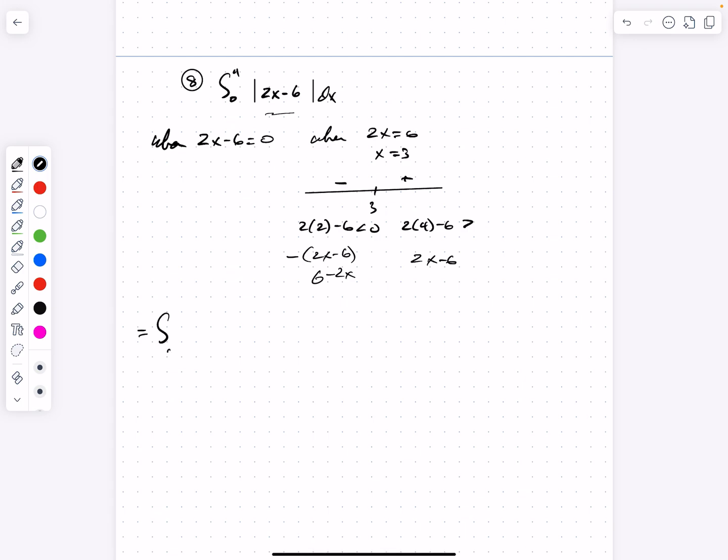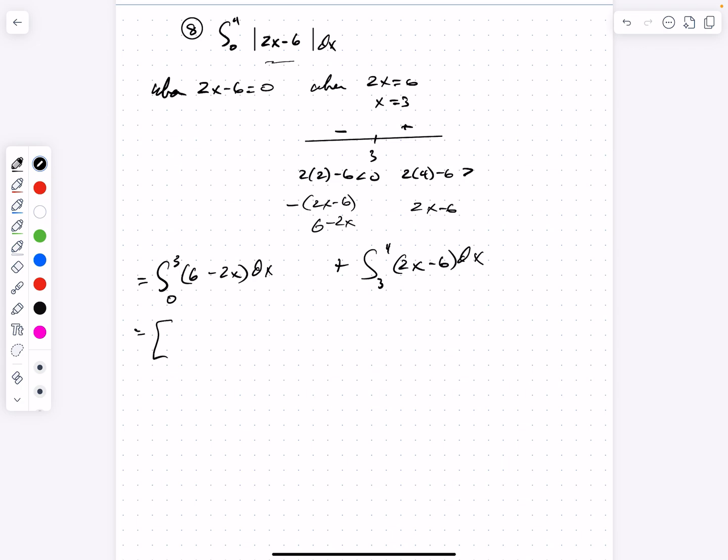So this expression that we're given is going to equal the integral. One of the integrals is going to be from 0 to 3. In other words, I want to cover this entire interval from 0 to 4. But from 0 to 3, I'm going to evaluate the opposite of this, so it'll be a definite integral of 6 minus 2x dx. And then for values greater than 3, in this case from 3 to 4, I'll evaluate the function that's actually inside the absolute value brackets, 2x minus 6 dx. Okay, simple as that.